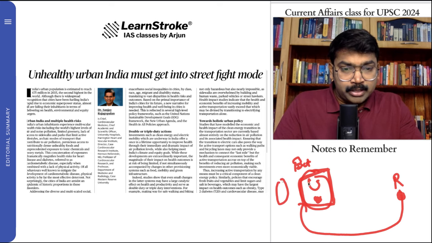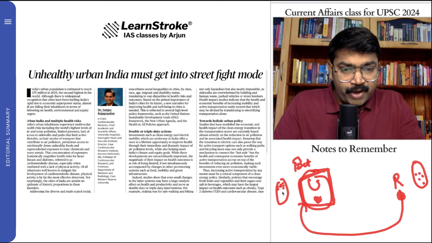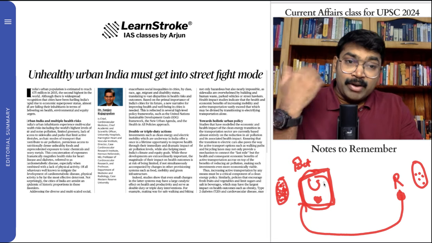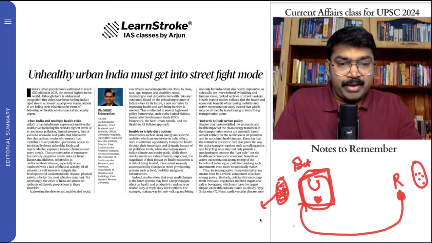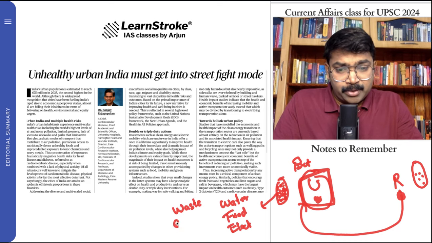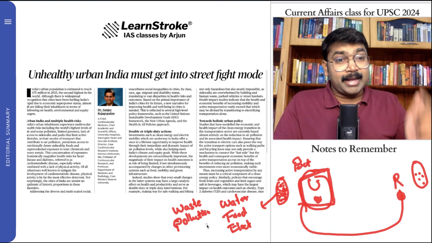Imagine that this is a town, this is a city in rural, and this is a city in urban. You see that rural population is like this. There is a lot of space, but you see that urban population is very, very densely populated. In 1 square kilometer, you can see a lot of people staying. So there is big crowding here. And when crowding happens, what are the important challenges that we can note here? We have a shortage of water, we have a shortage of food, we have a shortage of electricity, and again the challenges of waste management, the concept of pollution. When there are more people and more vehicles, there will be pollution. There will be big-time pollution here.